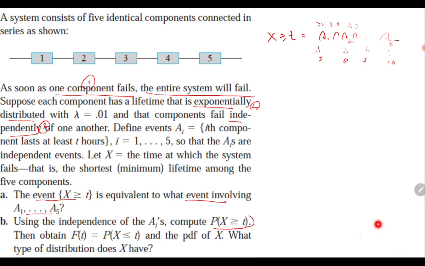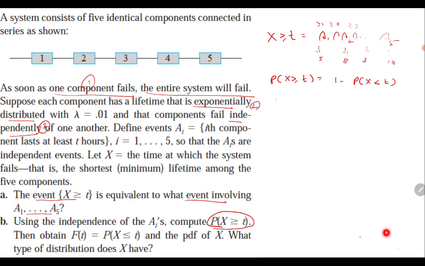Once you have this information, you can compute the probability of x greater than or equal to t. Try it by yourself. So x greater than or equal to t can be written as 1 minus the probability of x less than t.